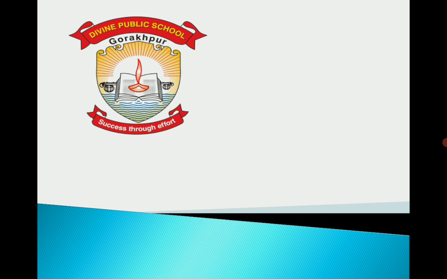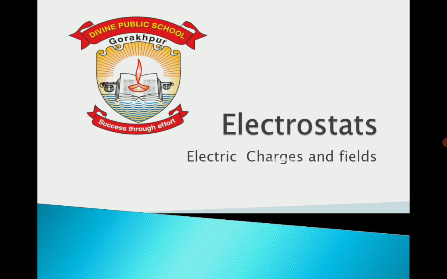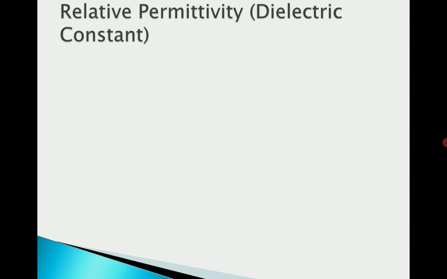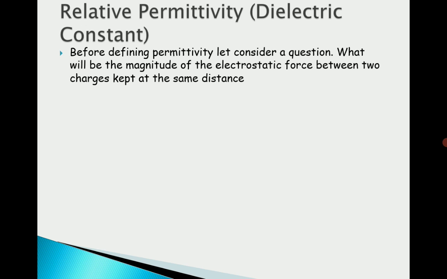And we are going to proceed further in the same chapter, that is chapter number 1, electric charges and fields. So last video lecture we went through the Coulomb's law and there was a term permittivity K, so we are going to elaborate that one only. So our heading is the relative permittivity or dielectric constant.